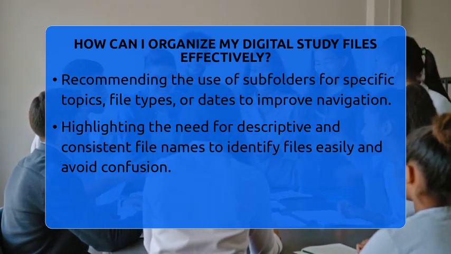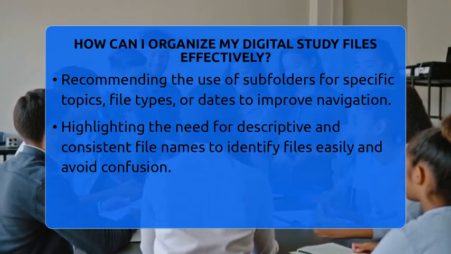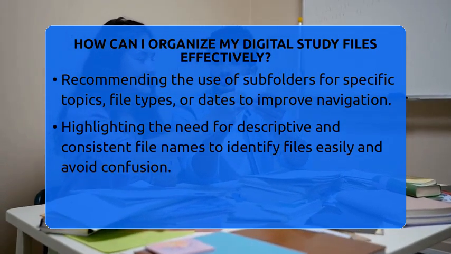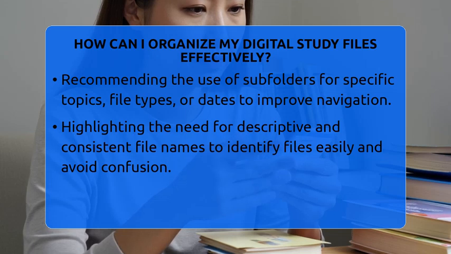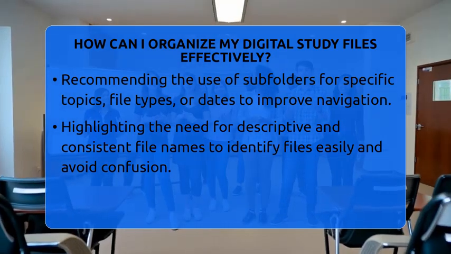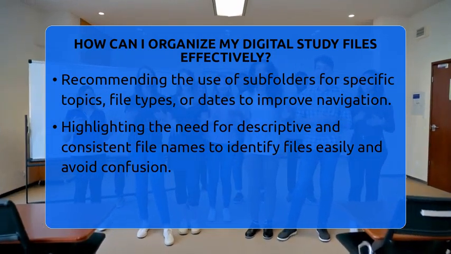Use descriptive and consistent file names. For example, name a file Biology Ecology Notes April 20 v1 PDF. This way, you see what the file is about and its version at a glance. It prevents mix-ups when you have multiple versions of the same document.